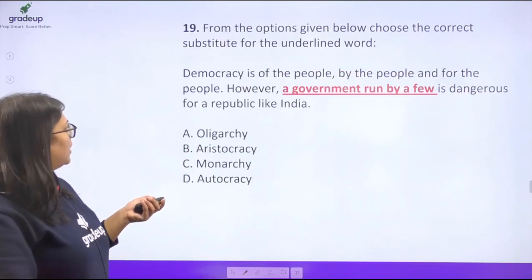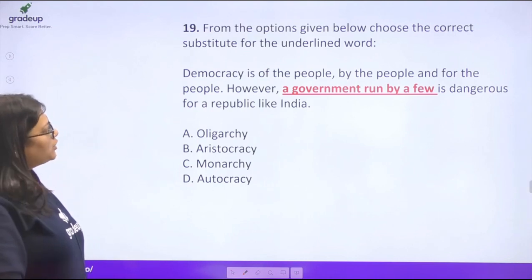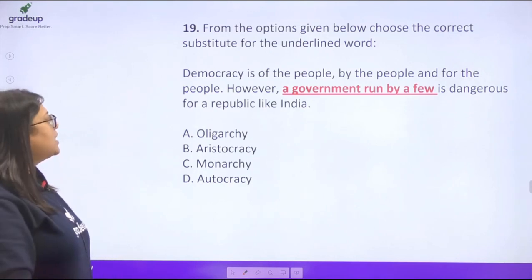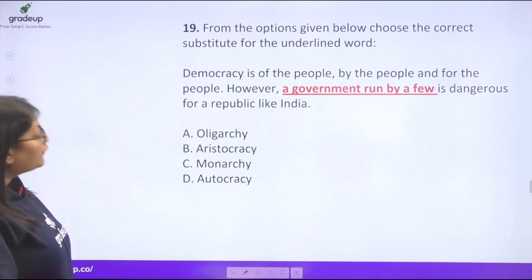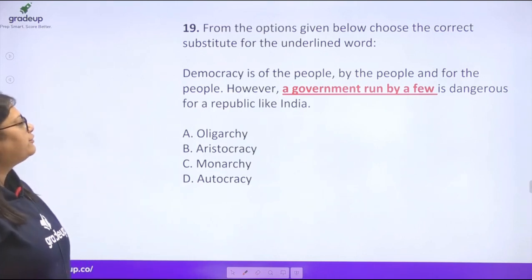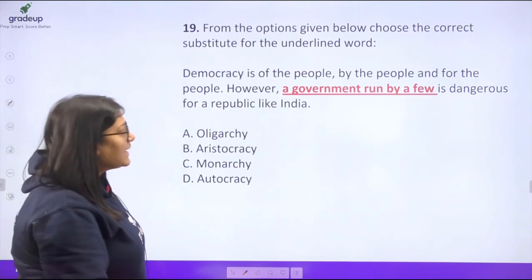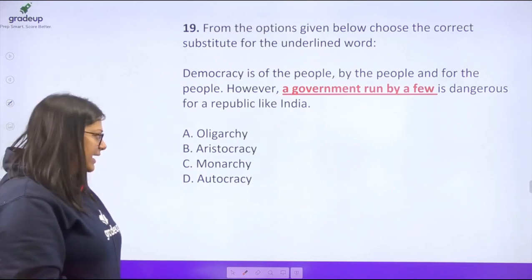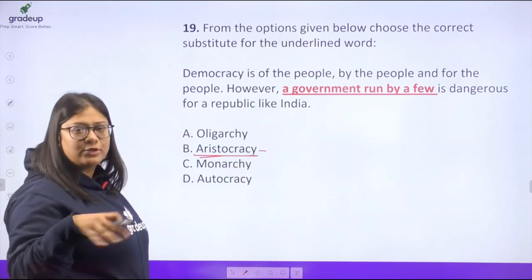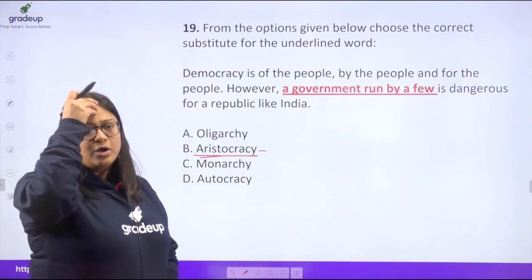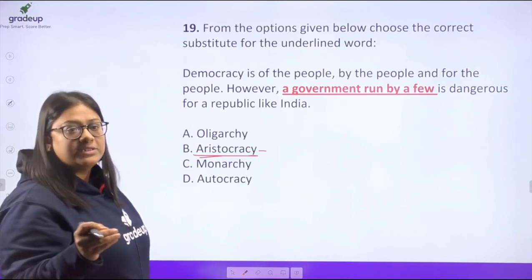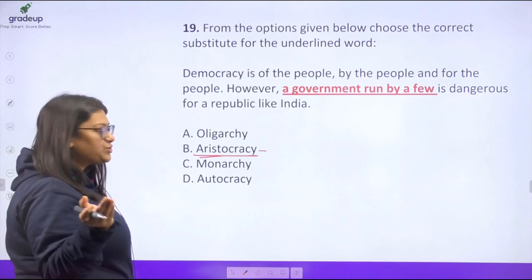Now, from the options given below, choose the correct substitute for the underlined word. Democracy is of the people, by the people, and for the people. However, a government run by a few is dangerous for a republic like India. You have aristocracy. Aristocracy means where the rule is by nobles, only those who've been born in elite, noble families. So that is aristocracy.